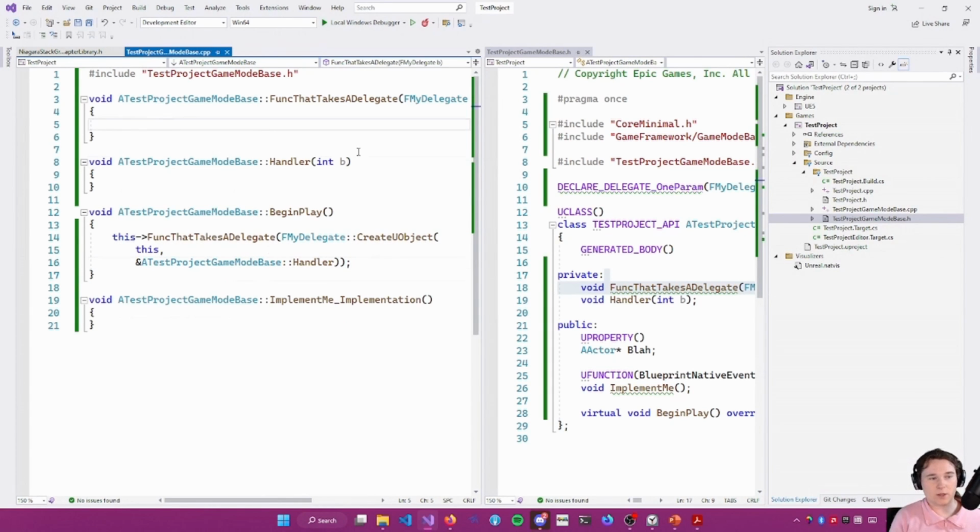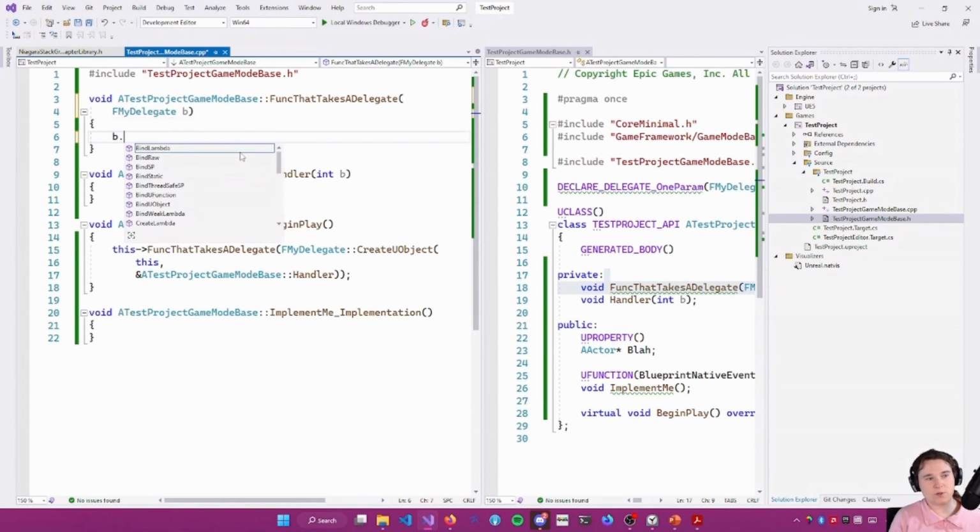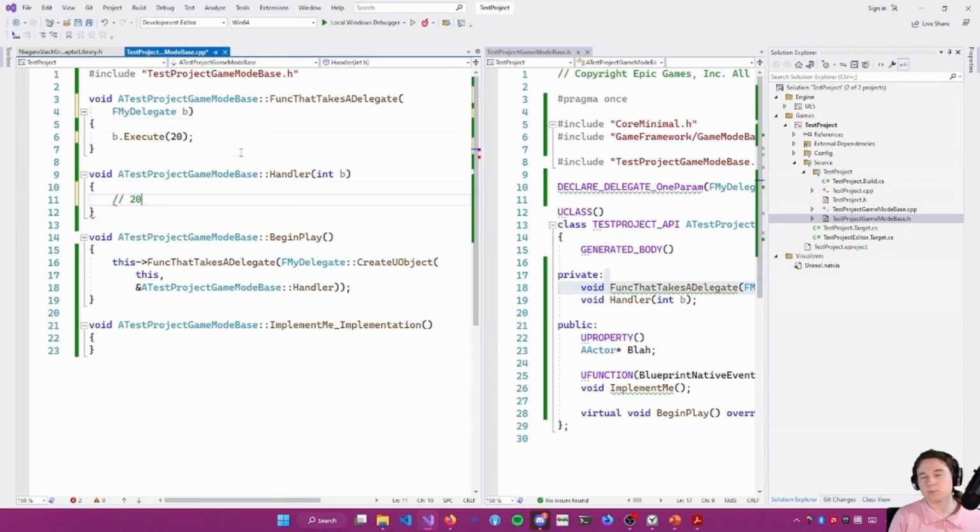And then this could be more readable, F.Execute(20), and then this would have 20 passed in here. Does that sort of answer the question? That was, can you go over functions that can input delegates? Yeah, okay. So this is basically how you can do it.